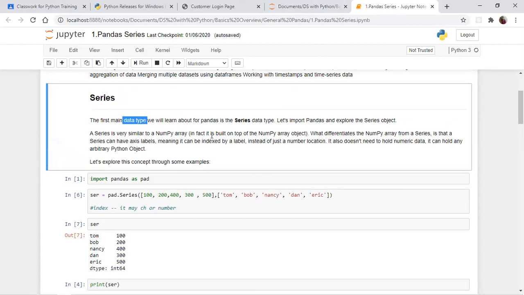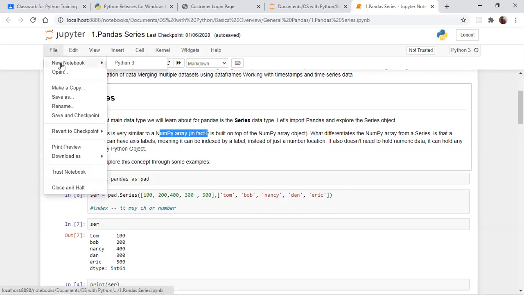of your Pandas. The series is exactly similar to your NumPy array. You handle something with the help of a NumPy array, and your series is exactly like your NumPy array. You can make some key name, key value pair. This is not a dictionary, but it is exactly like a dictionary. You can't call this a dictionary. This is one data type.